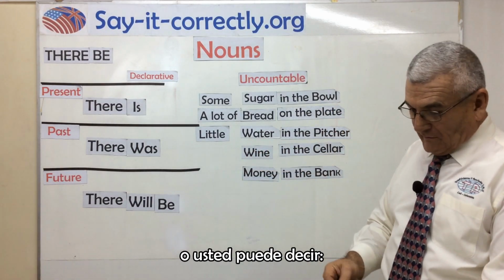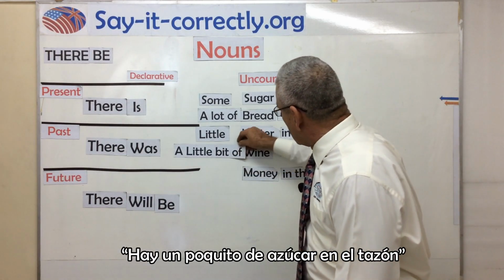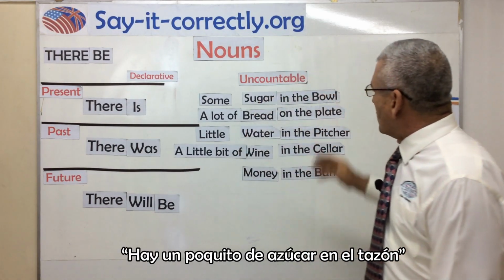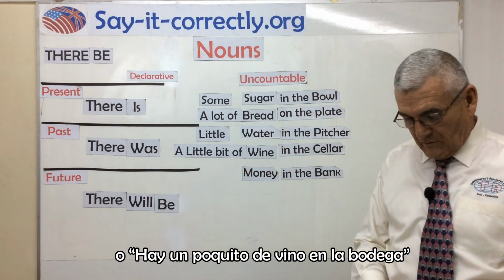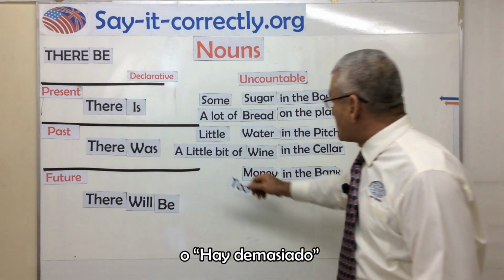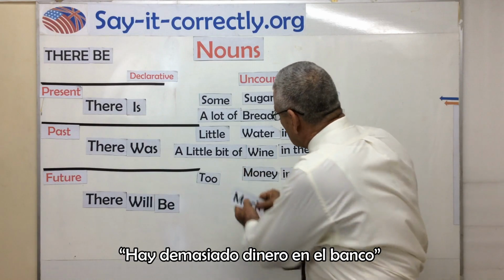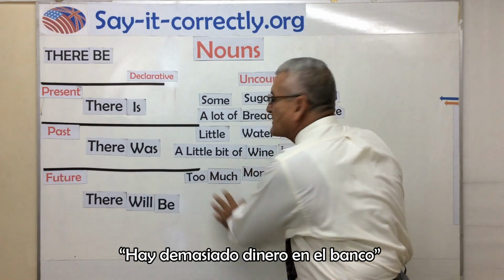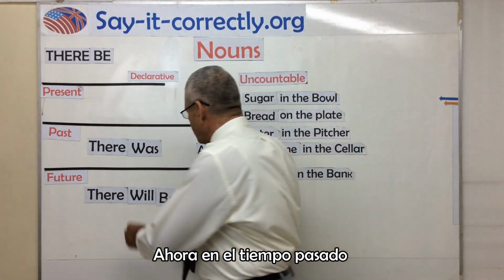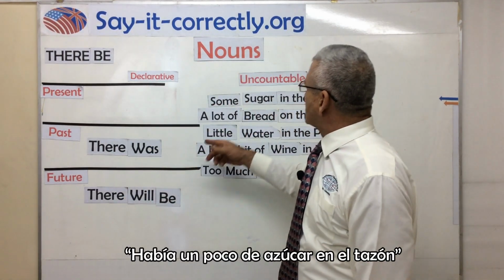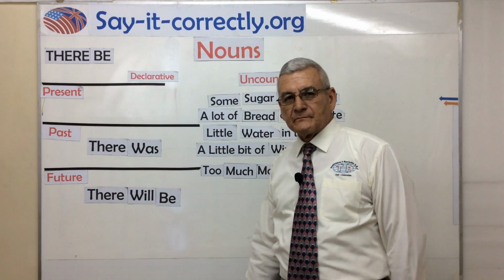Or you can say there is a little bit of sugar in the bowl, and there is a little bit of wine in the cellar. Or there is too much money in the bank.